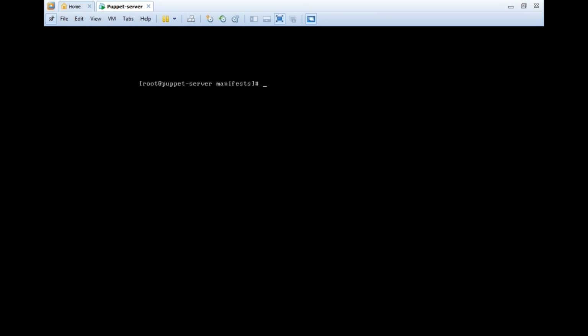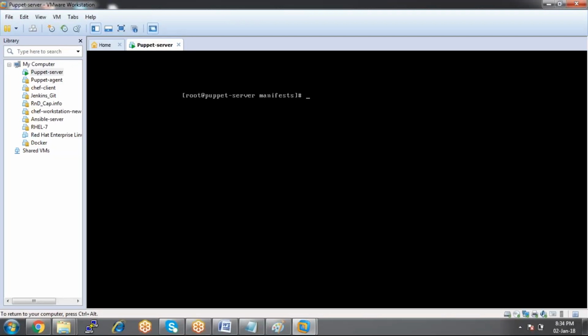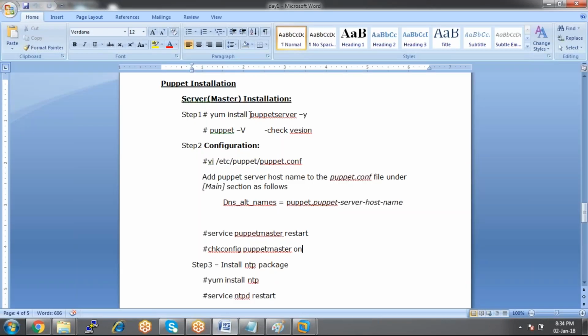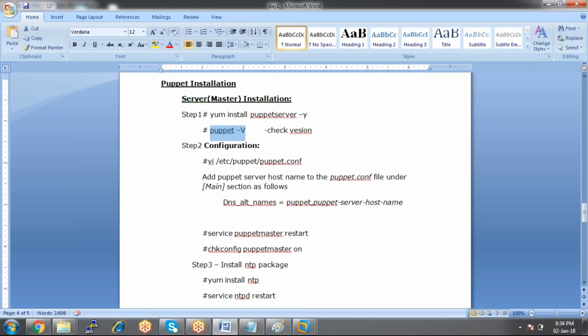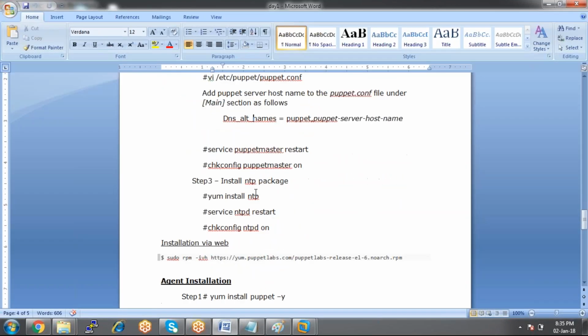This is the minimal version. I'm using the minimal version of CentOS here. First we need to install Puppet server. The package name is puppet-server. Then check for the version. I've already installed it. So puppet -v gives the version of the Puppet server. This is the version I'm using here.